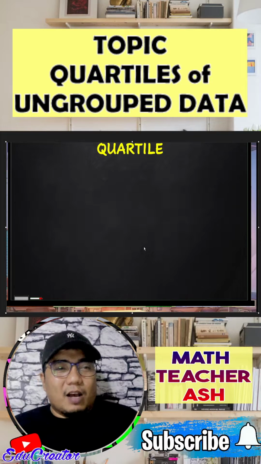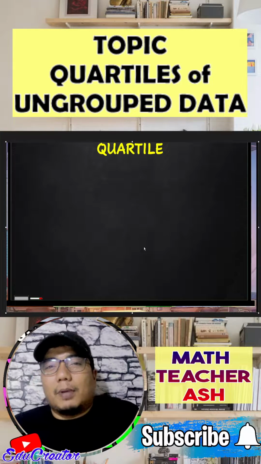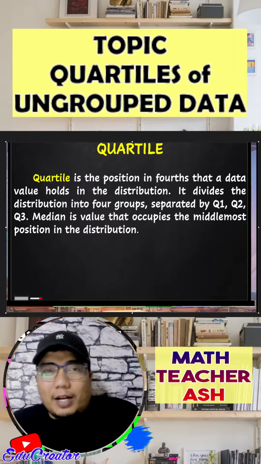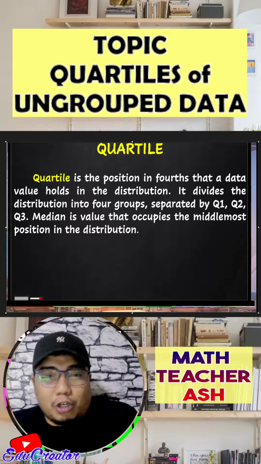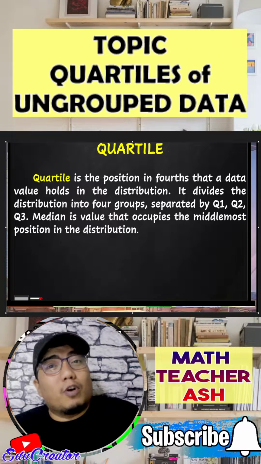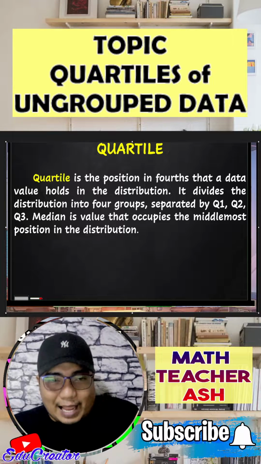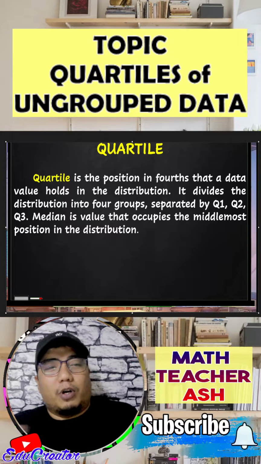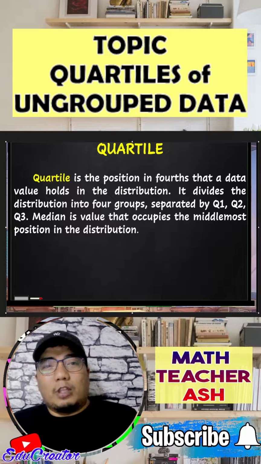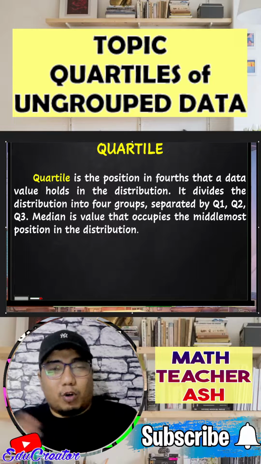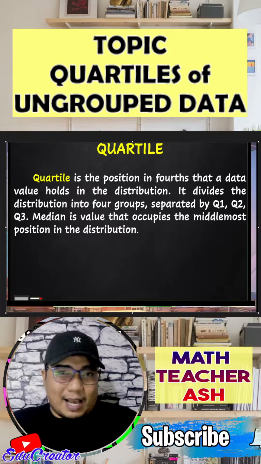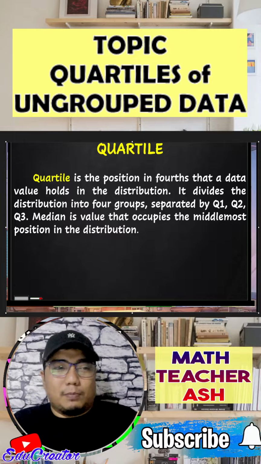All right, now let's go to our main topic, the quartile. So what is a quartile? Quartile is the position in fourths that the data value holds in a distribution. It divides the distribution into four groups, of course, from the word quartile. From the word quar, which means four. And it is separated into four groups known as quartile 1, 2, and quartile 3. Of course, the quartile 4 is also the highest value of the distribution.